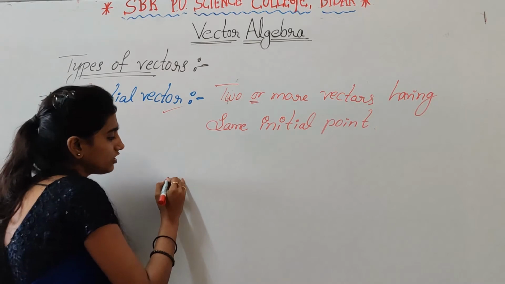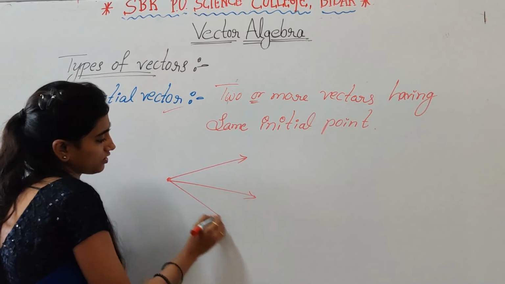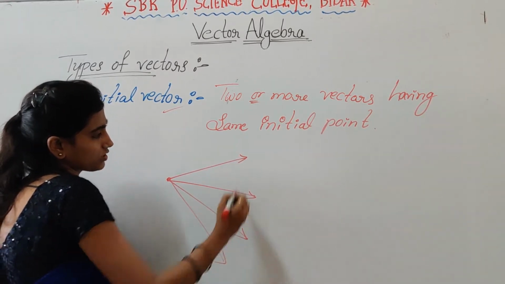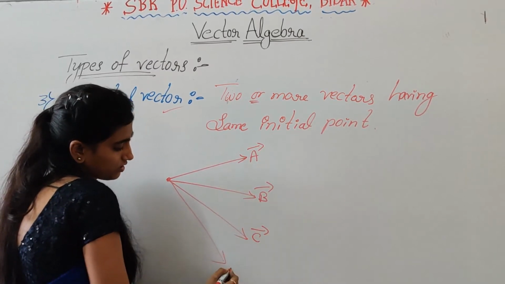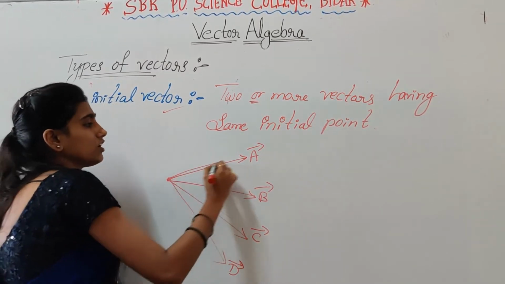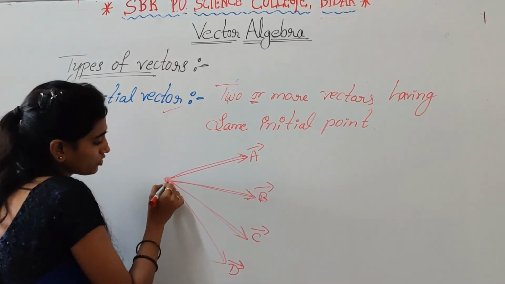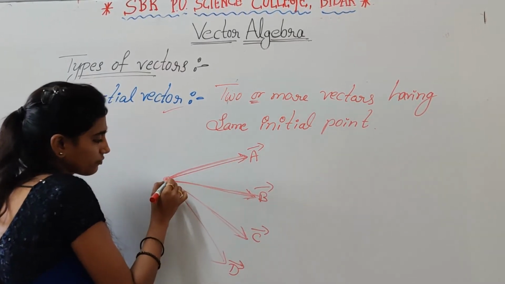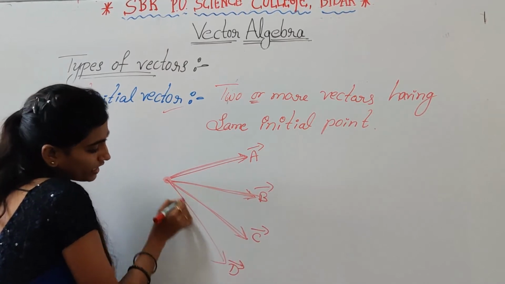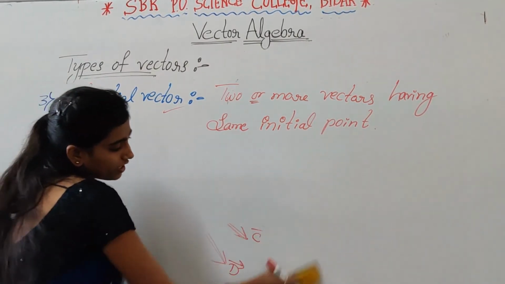For example, here, so this is vector A, B, C, D. Right. So these vectors are having same initial point. So this is the same initial point. Vector A starts from this point and vector B starts from this point, C from this point and D from this point. So two or more vectors having the same initial point means they are called co-initial vector.